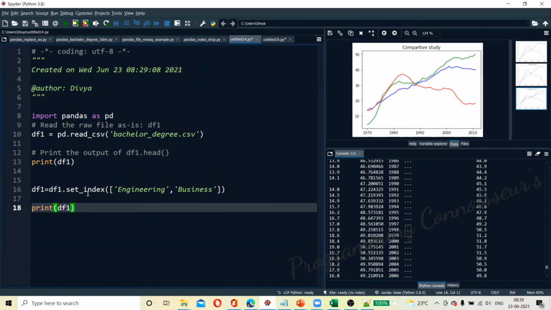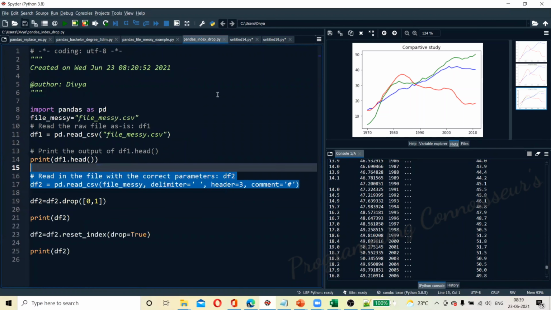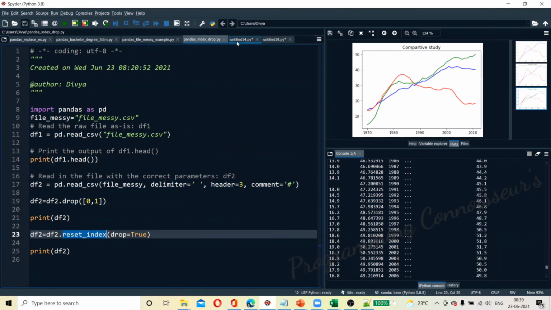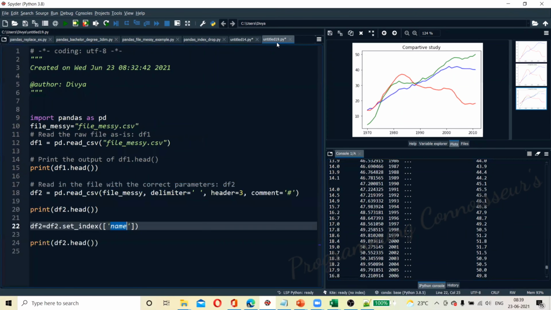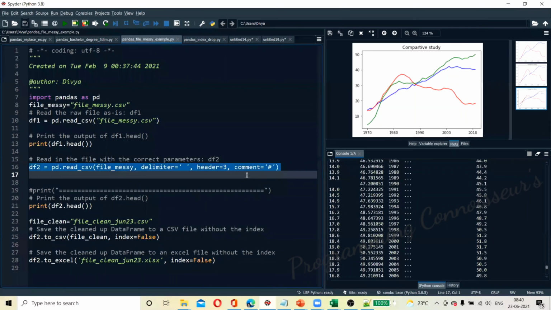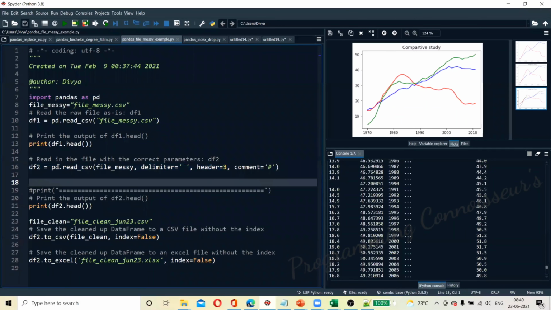Okay, so today we have run set index, and we have learned how to drop the columns and how to reset the index after that. Once again, we have taken 2 examples for set index. Another beautiful example is reading from a file. There we can specify the delimiters, what kind of delimiter you need to take, and you can skip the columns, skip the rows, and skip the comments also before reading into a data frame.